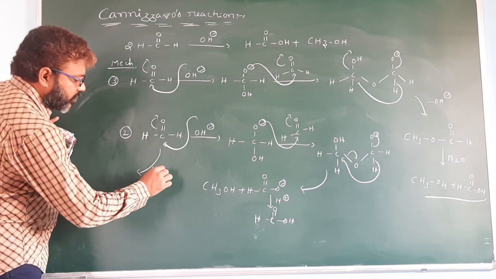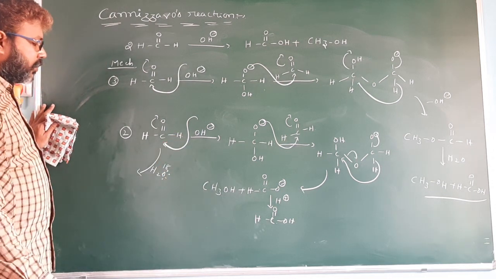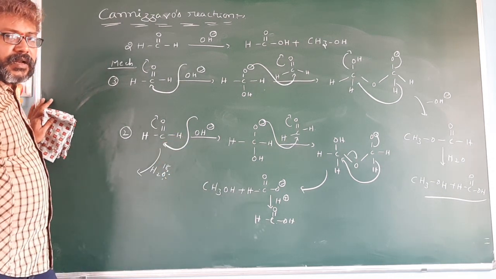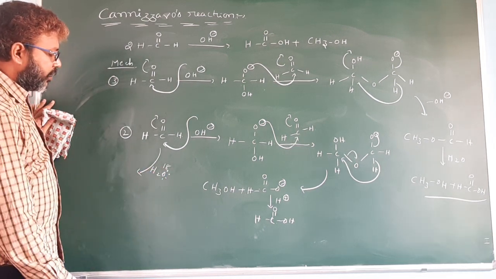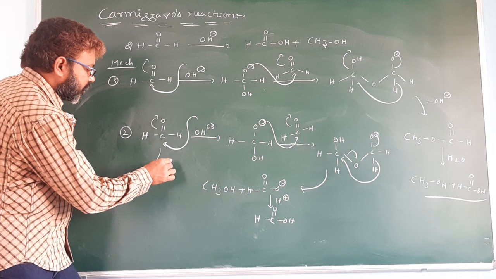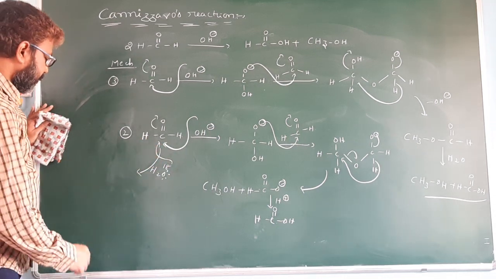When this bonded electron shifted to here, it is labeled. So NaOH dissolved in labeled solvent, so here the oxygen is labeled oxygen. This bonded electron shifted to here, it attacks here.